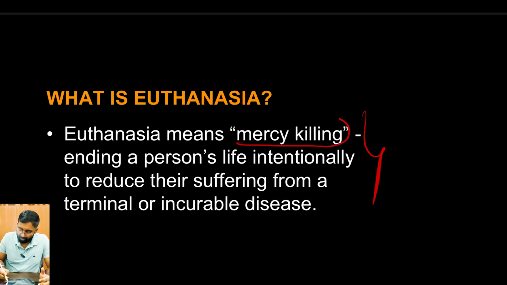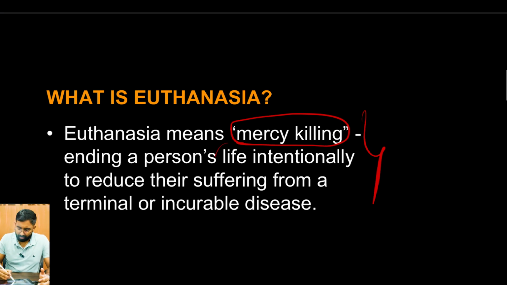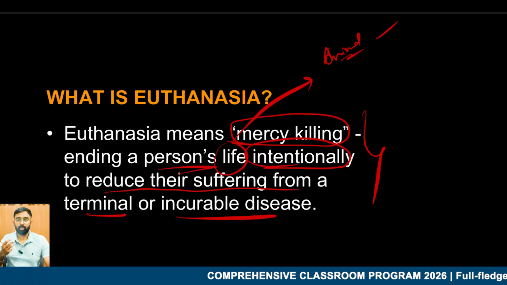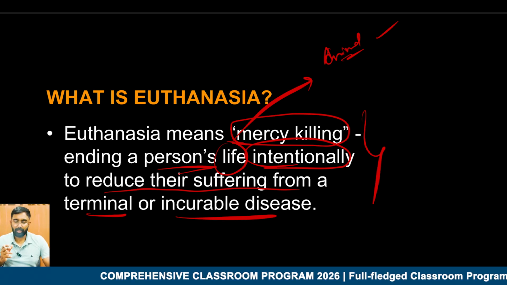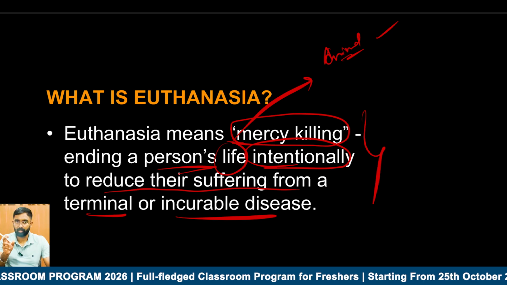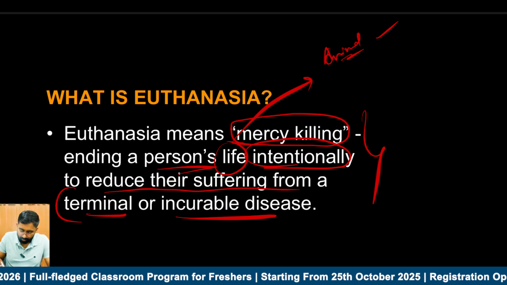Euthanasia means mercy killing, or a way to end a person's life, and it is not just limited to a person but also an animal or any living being, right? It is a means to end a person's or an animal's life intentionally to reduce their suffering from a terminal or incurable disease. So the condition is very clear: euthanasia can be administered only under two important conditions.